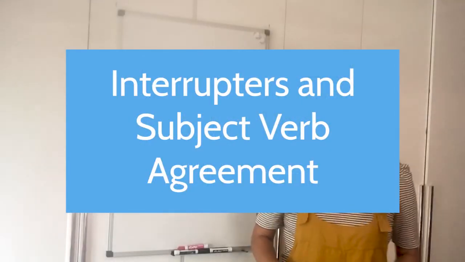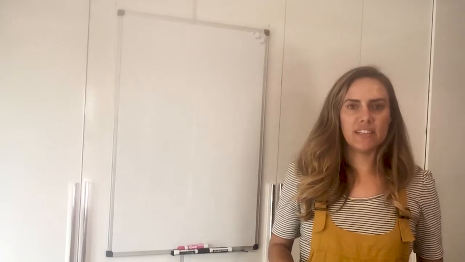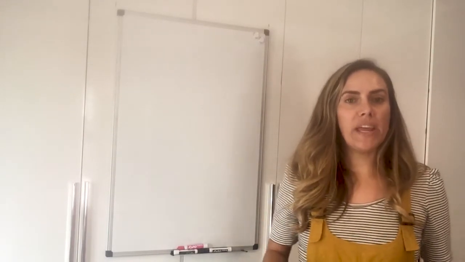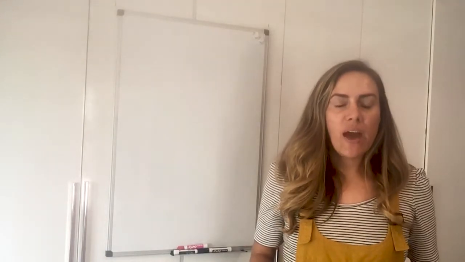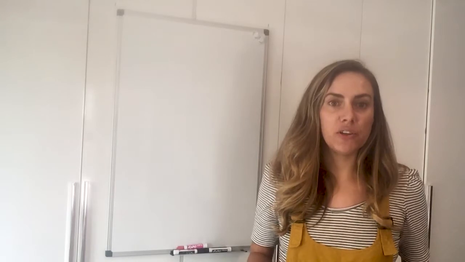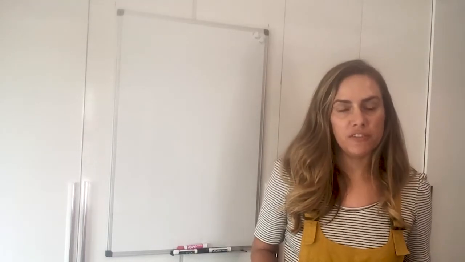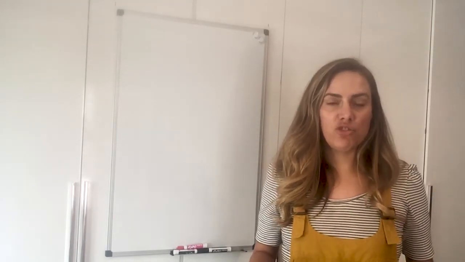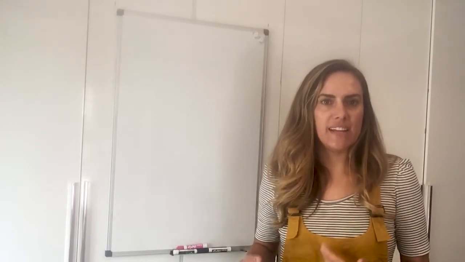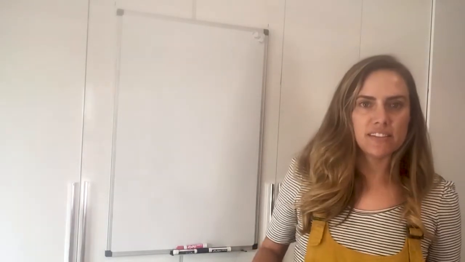And every once in a while, we will have a sentence where everything is written nicely, but then we add an interrupter. And when we add an interrupter, we actually have to be careful if it comes between the subject and verb, because that interrupter might make us think that something that is not the subject is the subject.